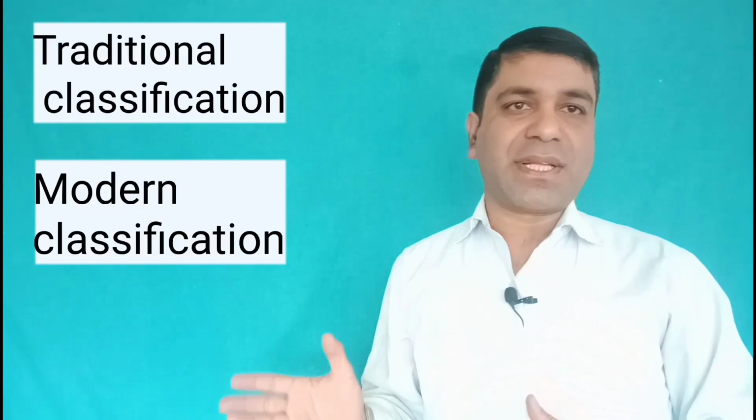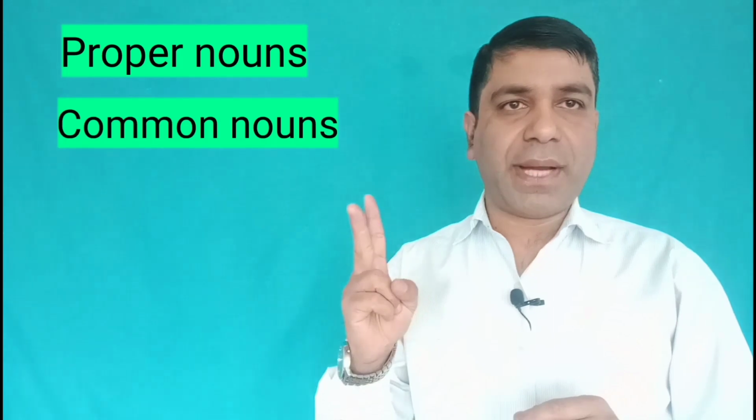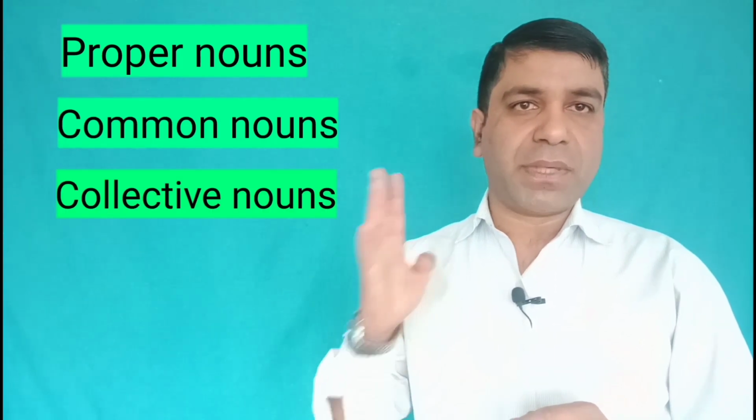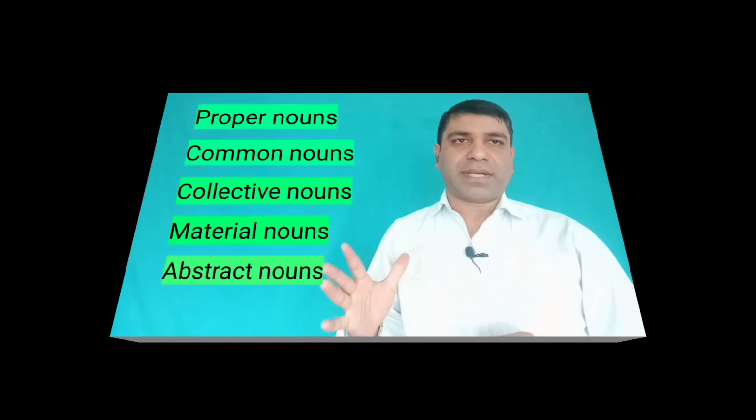Now let us talk about different types of nouns. Nouns can be classified in two ways. First, traditional classification and the modern classification. Let us talk about the traditional classifications of nouns first. Traditionally, nouns are classified into 5 categories. They are proper nouns, common nouns, collective nouns, material nouns, and abstract nouns.